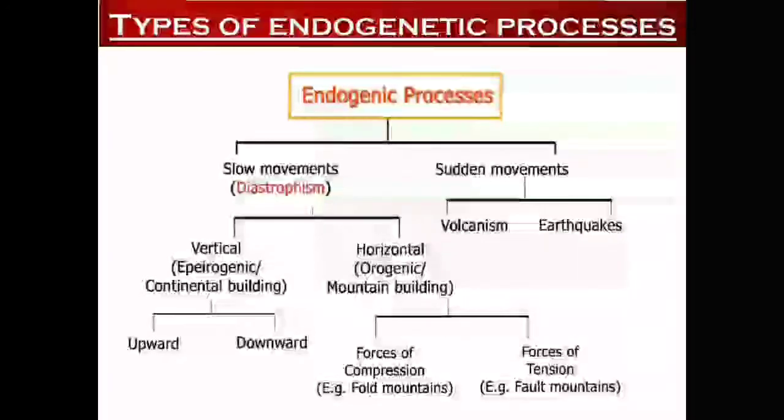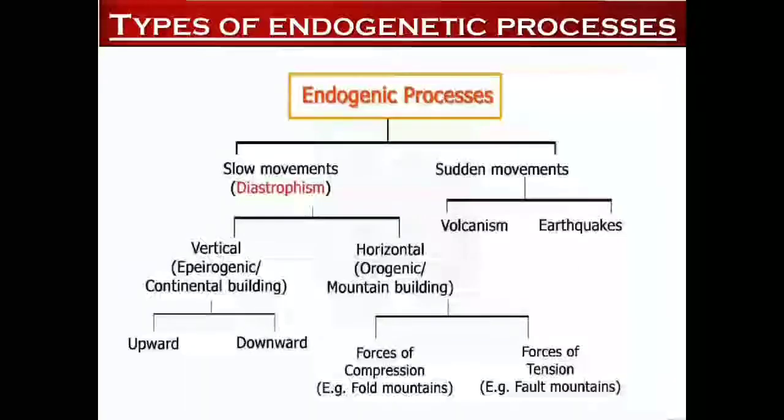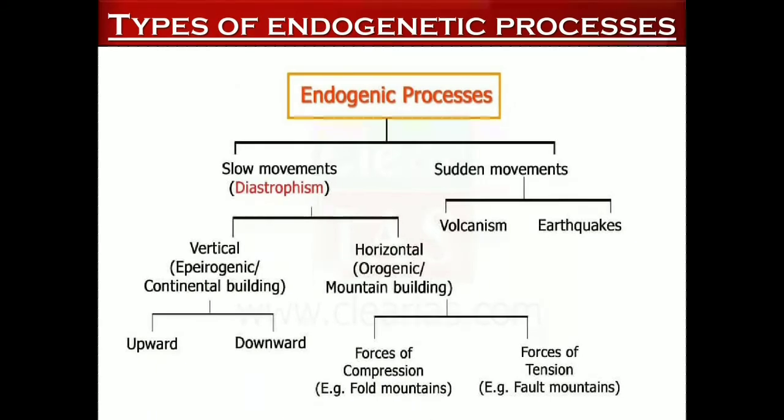Okay, children, lesson number 2, lesson number 3 and lesson number 4, that is endogenetic processes and exogenetic processes. All these chapters are interrelated. They are related to each other, because all these are geomorphic processes, that is about the earth movements. So let's start here in this chapter about endogenic processes. It is divided into two main categories, that is slow movements and sudden movements. Slow movements are also called diastrophism, which is again divided into vertical and horizontal movements.